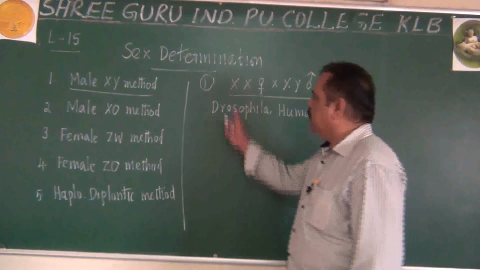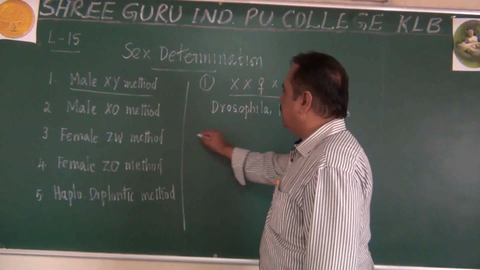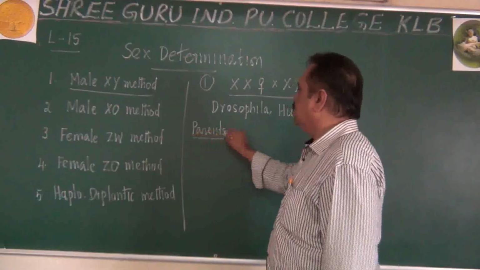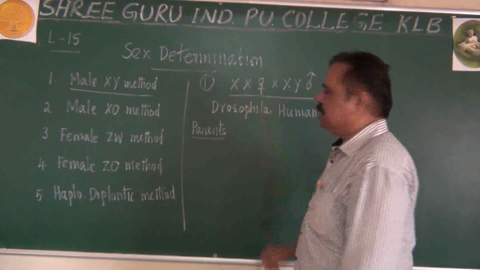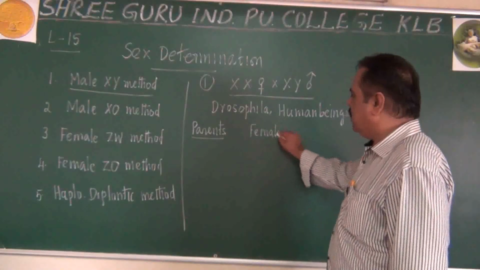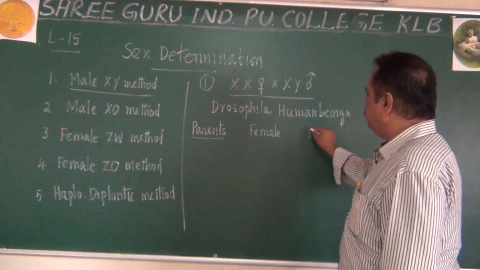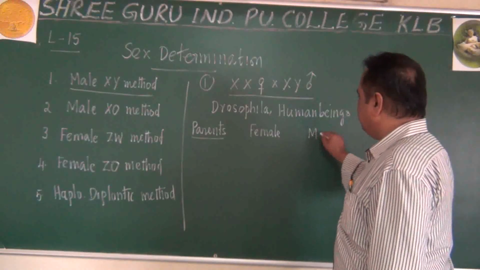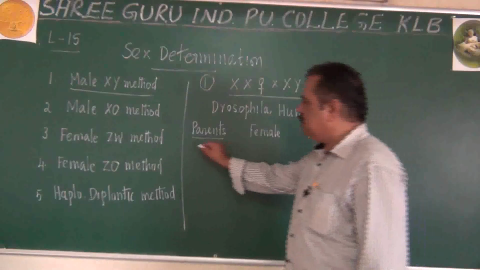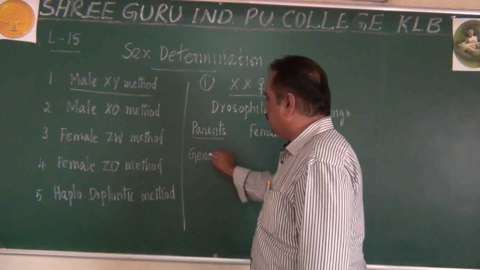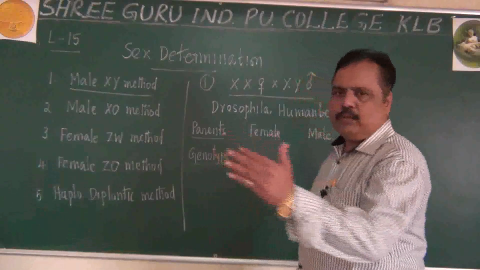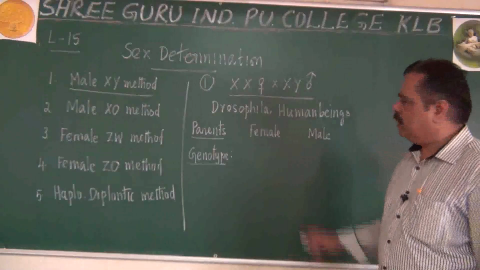Please listen. Remember, the parents I am writing here. You know that one of the parents is female, the mother. Another parent is male, the father. We can take the parents. What is the genotype of the parents? Let us recall the same 5 steps here.